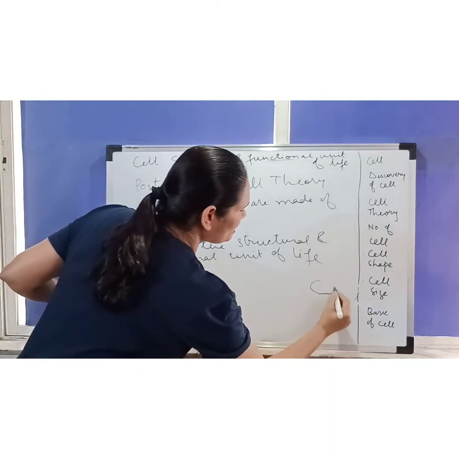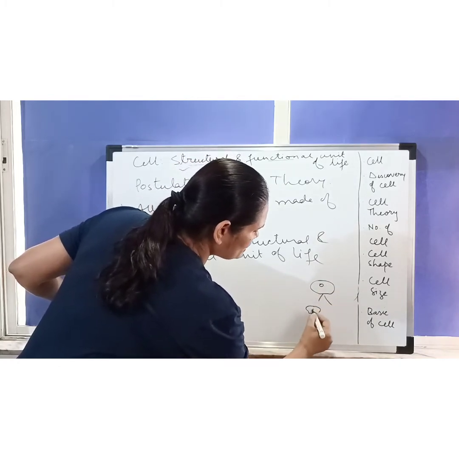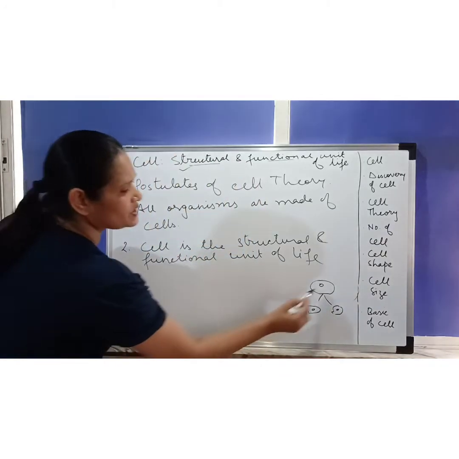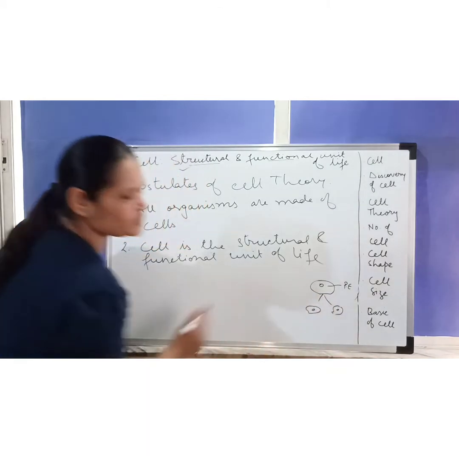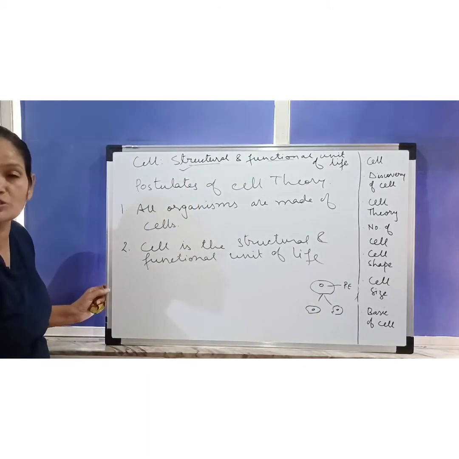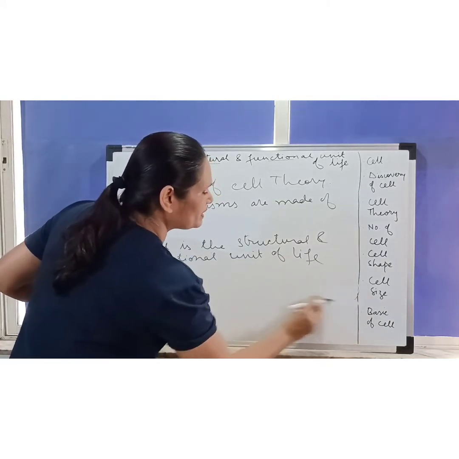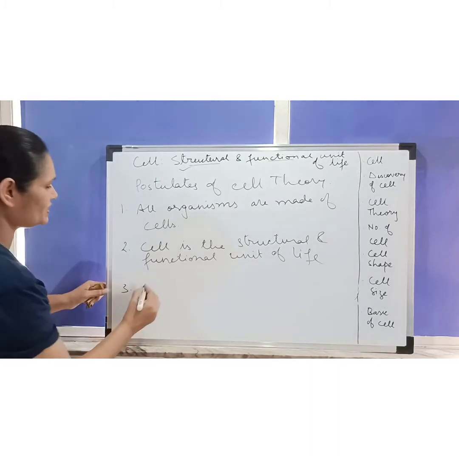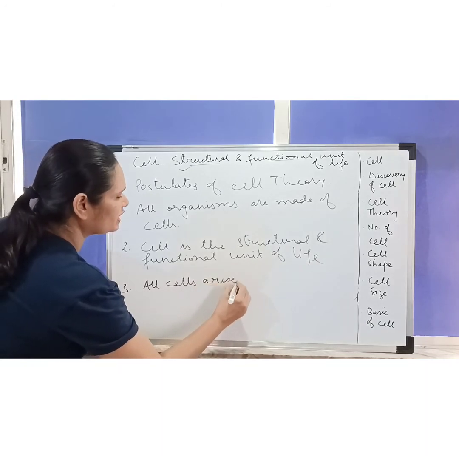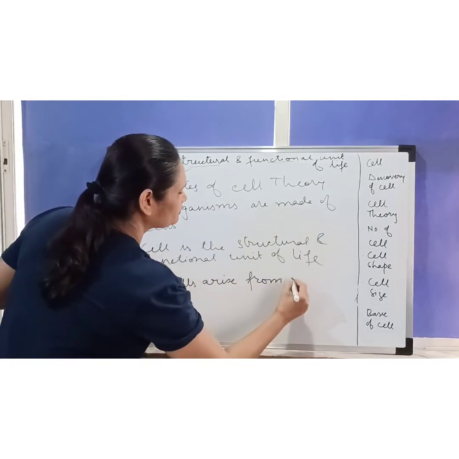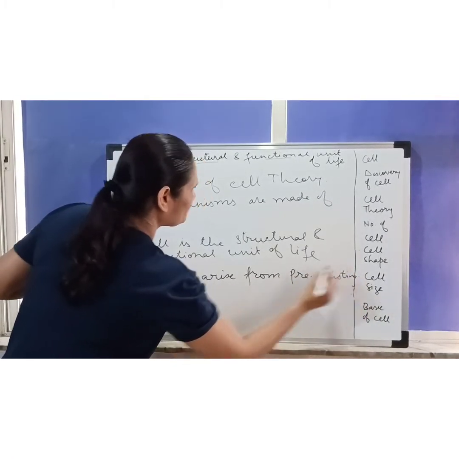For example, this amoeba: when binary fission undergoes, what happens? Two daughter cells are produced. So this is the pre-existing cell, and from this, the two new cells have come into being. So all cells arise from pre-existing cells. This is an example. So the third postulate is that all cells arise from pre-existing cells.